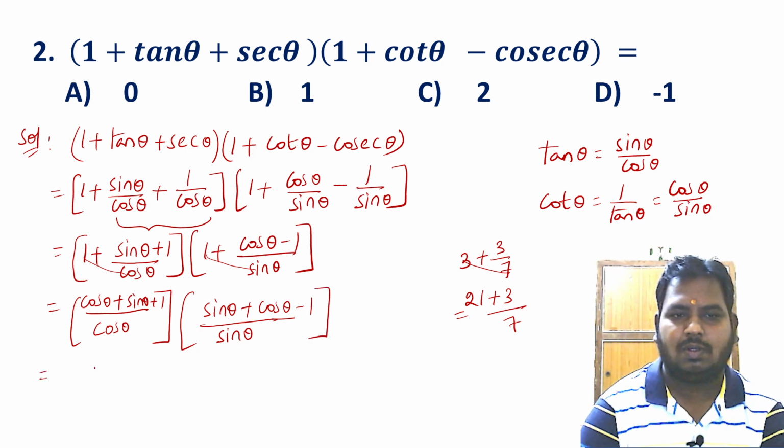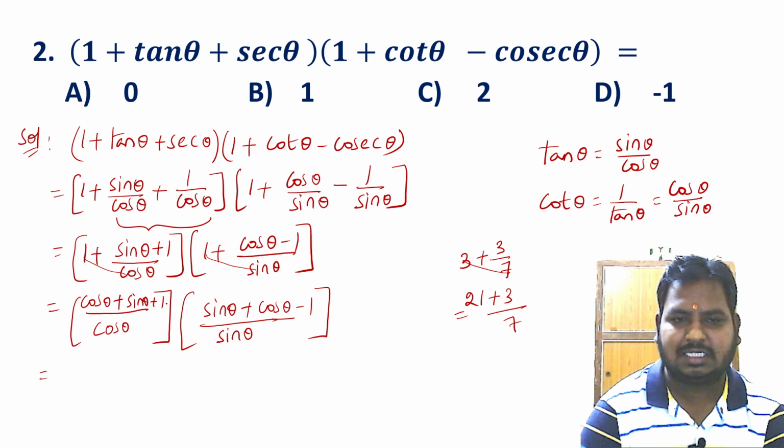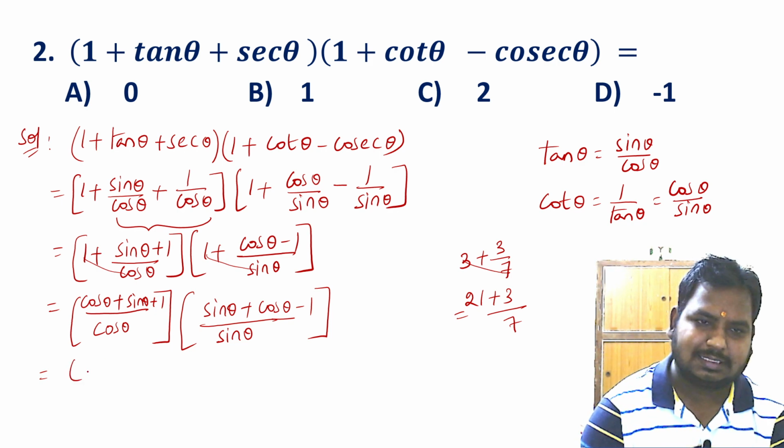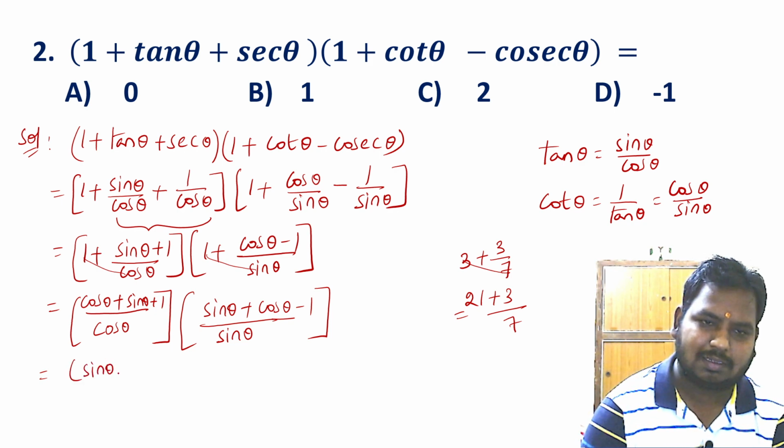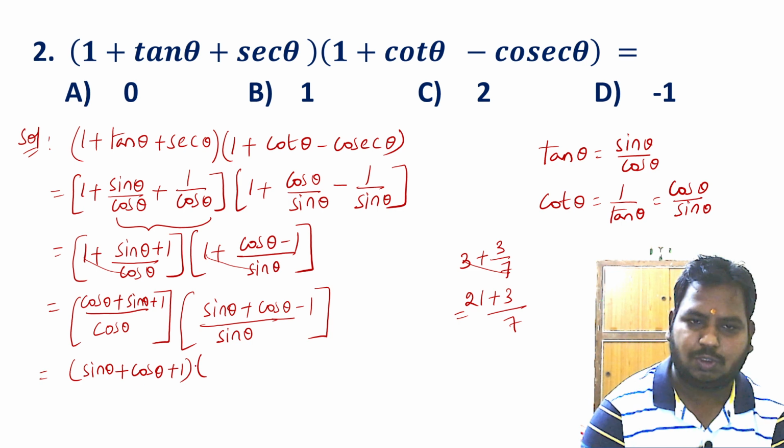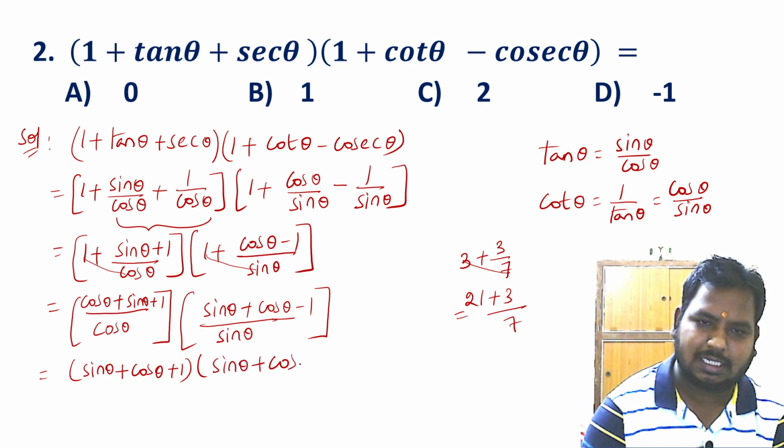Now cos theta plus sin theta plus 1, I can write this as sin theta plus cos theta plus 1 into sin theta plus cos theta minus 1 by cos theta into sin theta.